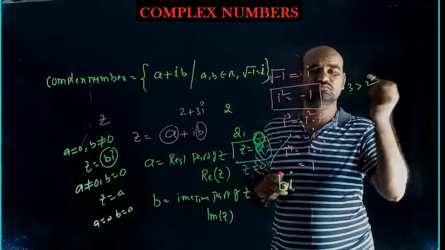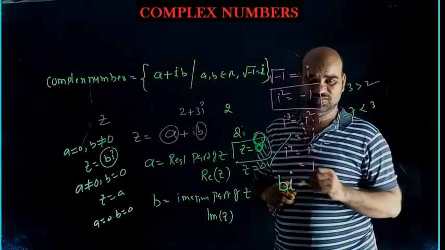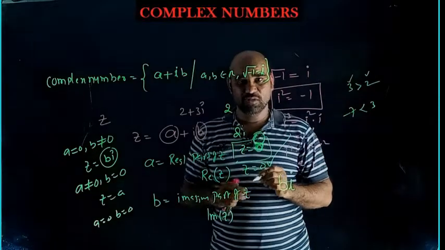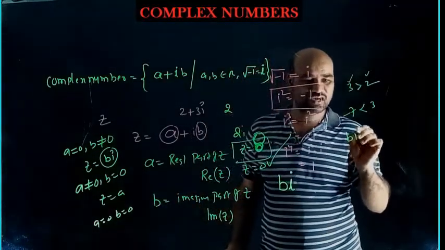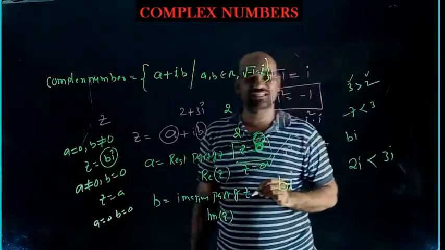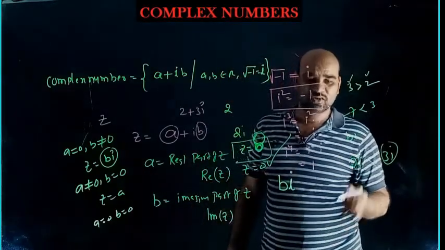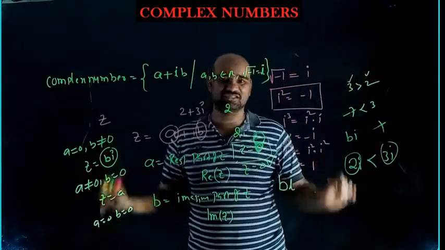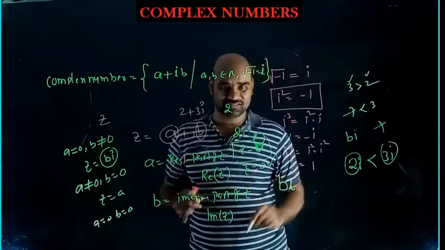3 is greater than 2. Minus 7 is less than 3. Comparison between two real numbers exists, but comparison between two complex numbers won't exist. If 2 iota and 3 iota are given, you can't say that 2 iota is less than 3 iota, because the number is only imagined. How can you compare? So comparison of complex numbers does not exist in the number system. But you can equate them.